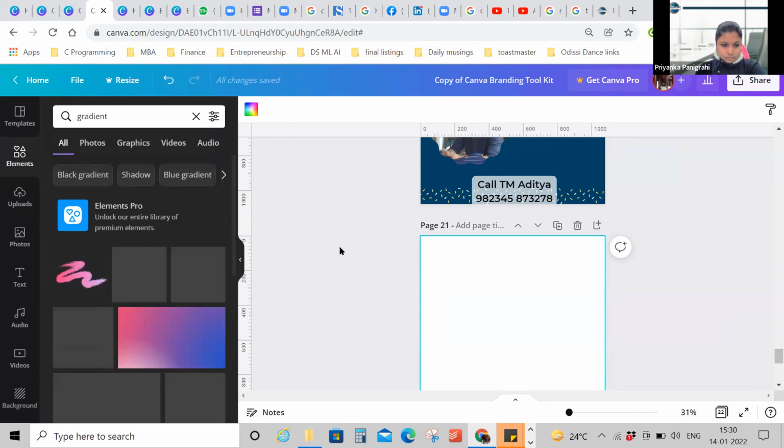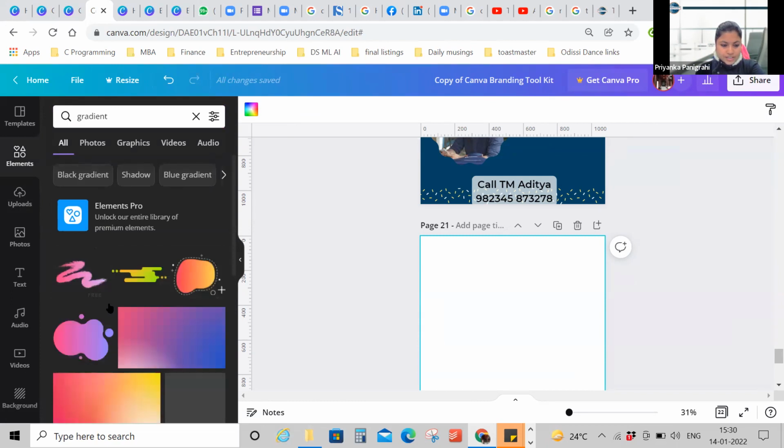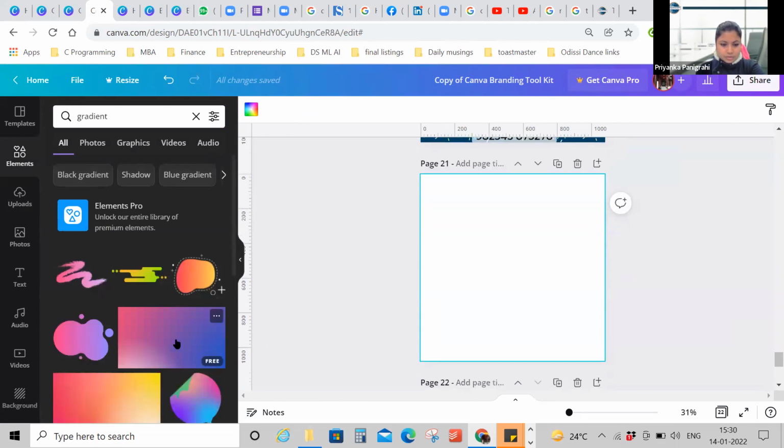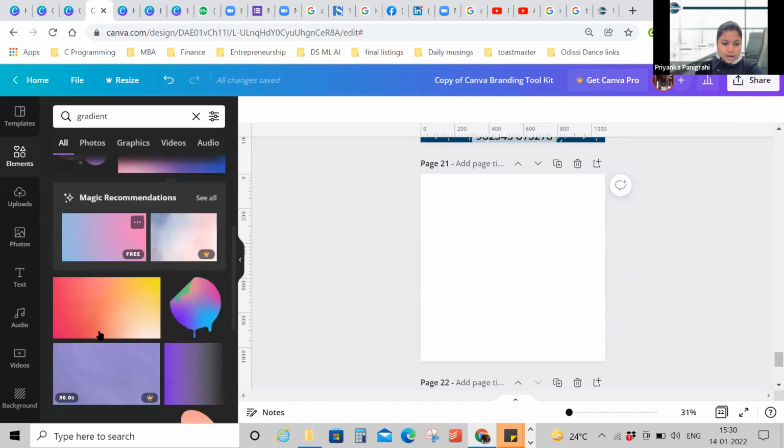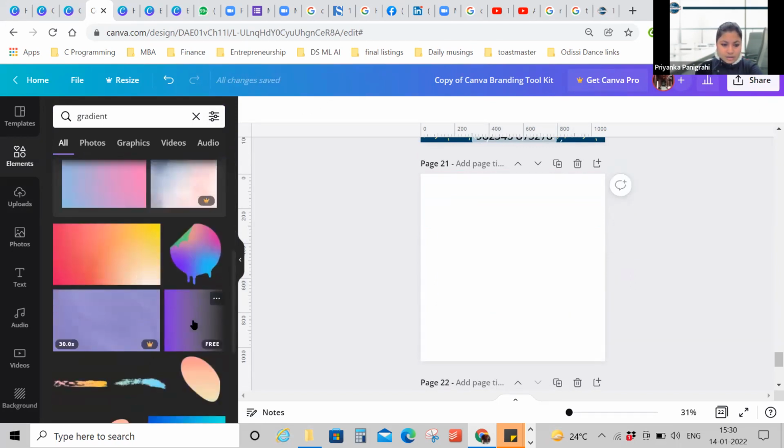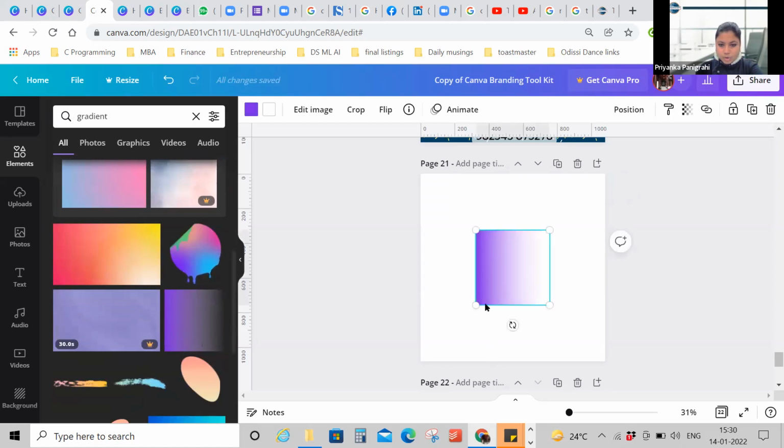Okay. Now when you search for gradient, there are several elements that will appear. Let's say I select this one. Now, when I select this one, I see that these are not in line with the brand guidelines and I do not have an option to change the color. There is no color change option. So I'll delete this.